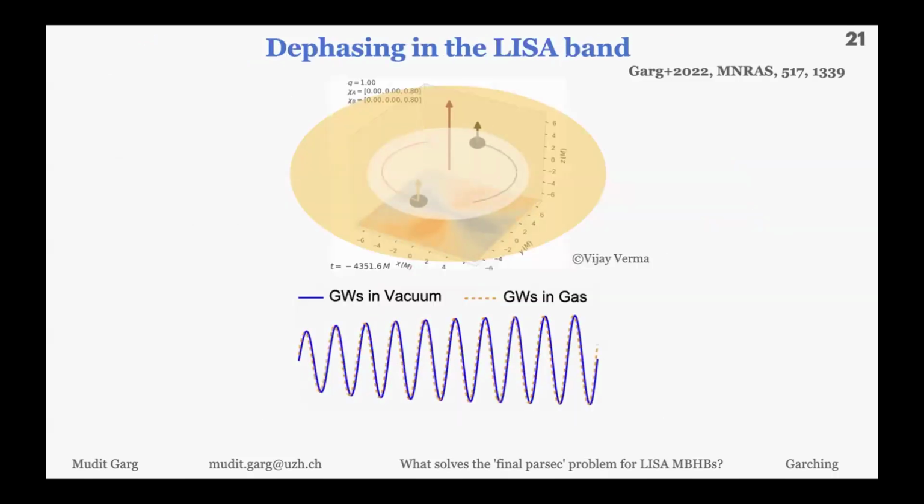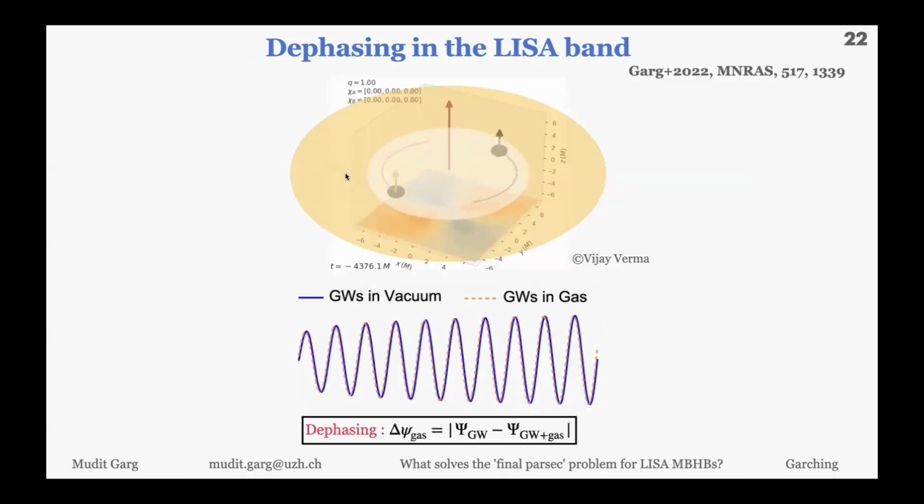Just to give you the intuition: when the binary is evolving under gravitational waves and there is a gas disk around it, as the binary evolves further and further, in the waveform it will be seen as a dephasing, in which you can see that the orange dashed line is left behind, and the blue one is the vacuum one.